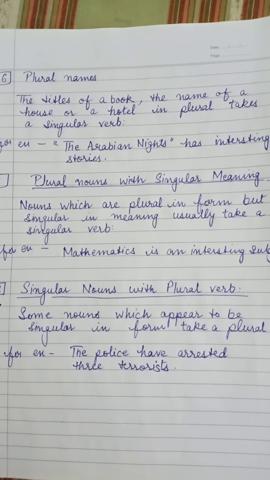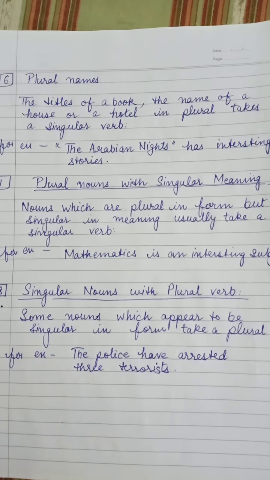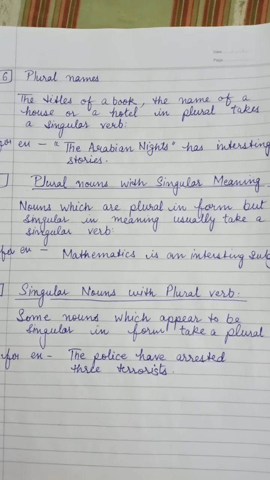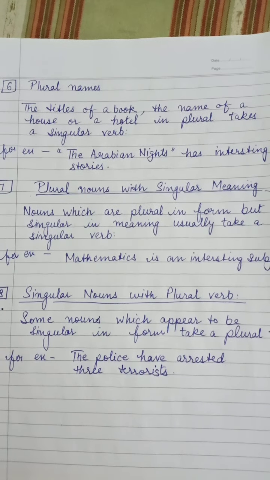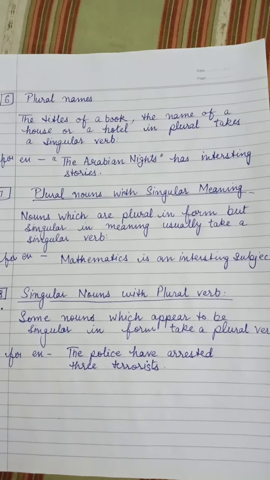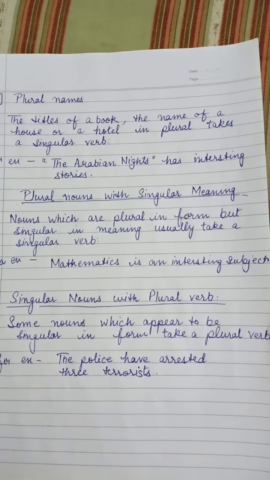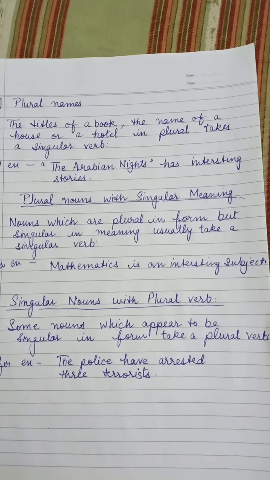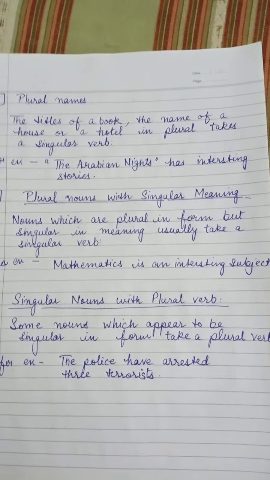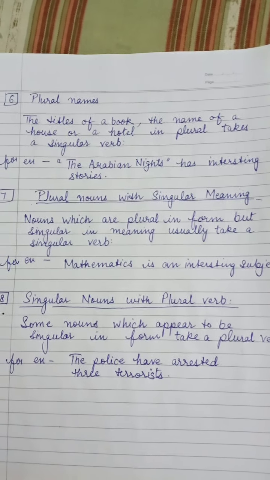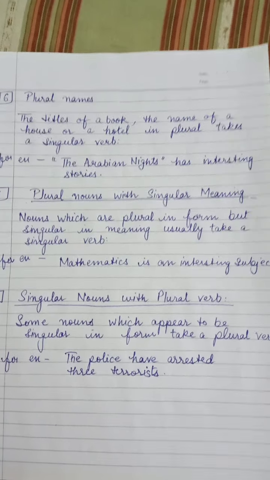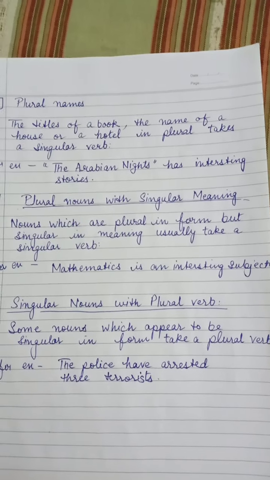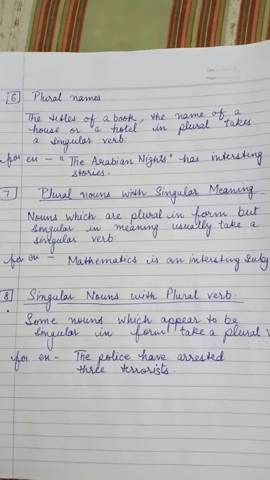For example, mathematics is an interesting subject. Here mathematics appears to be plural but it is singular in meaning, so we are going to use singular verb with that. Is that clear to you?